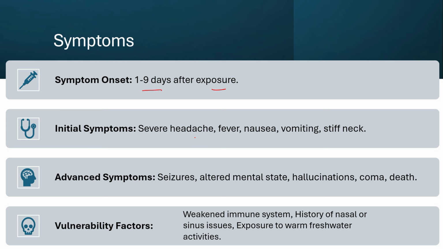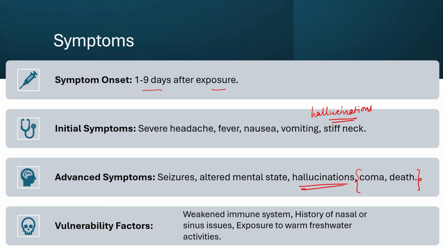Initial symptoms are severe headache, fever, nausea, vomiting, stiff neck, seizures, even hallucinations also happen, right? As I have written in advanced symptoms: seizures, altered mental states, hallucination, and coma and death. This is the worst case scenario.